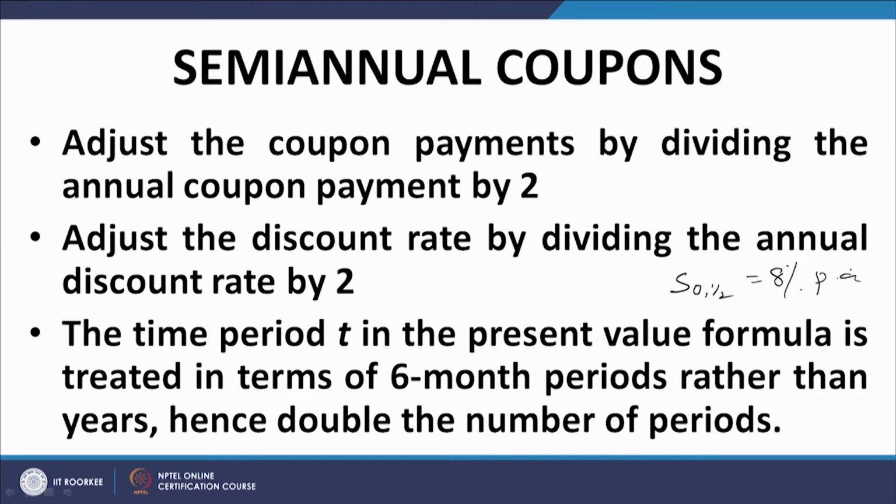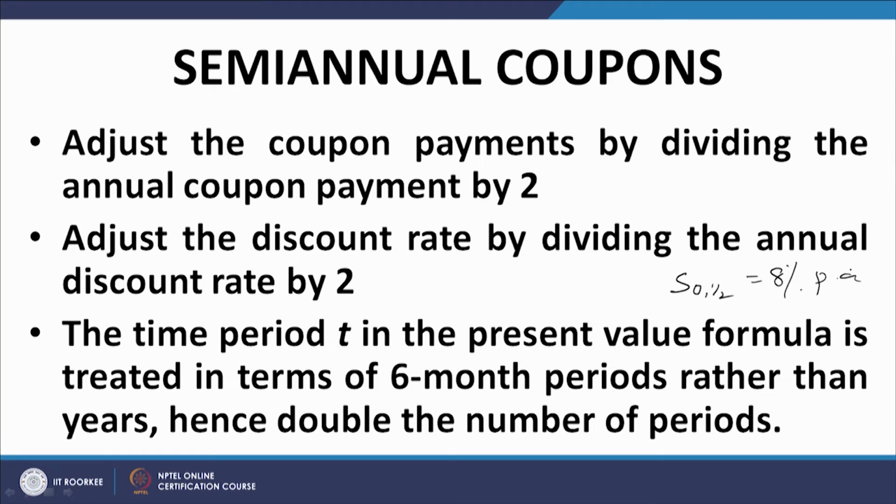That means if you are going to make a deposit in a bank for 6 months, you will get 8% per annum on that rate. That means the rate that is quoted is on a per annum basis, but it would be applied for half a year. That means if the deposit amount is 100, you will get 4% at the end of 6 months, that is, you will get 104. Okay. So, adjust the discount rate by dividing the annual discount rate by 2.